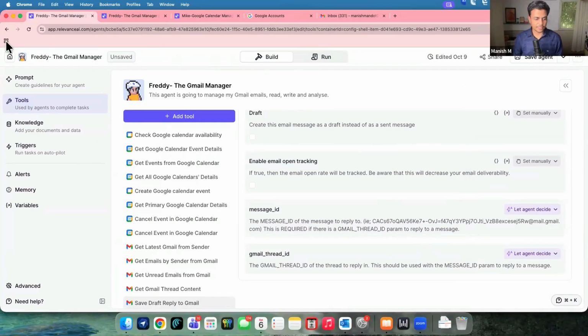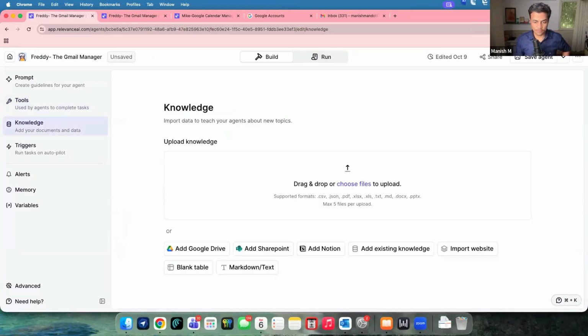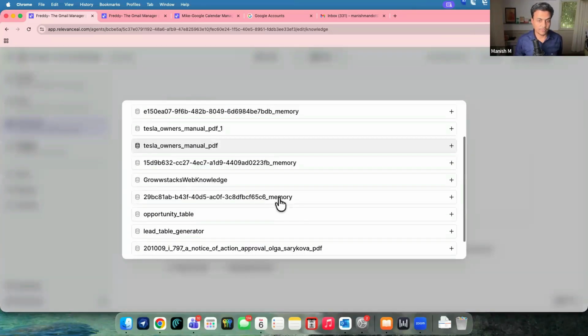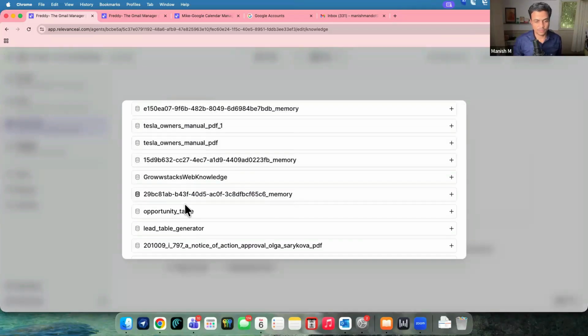Now, let's get into the next section, which is all about the knowledge base. And here in case of the knowledge base, it doesn't have any sort of vector stuff or those kind of very complex knowledge bases. It works with pretty plain vanilla basic stuff, right? So you can add Google Drive things, you can add SharePoint knowledge base, a couple of files from a particular folder. You can even add Notion, you can add any existing knowledge base right here, which we have already uploaded, maybe any sort of files or something like this.